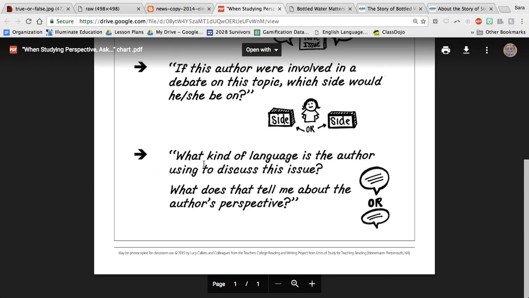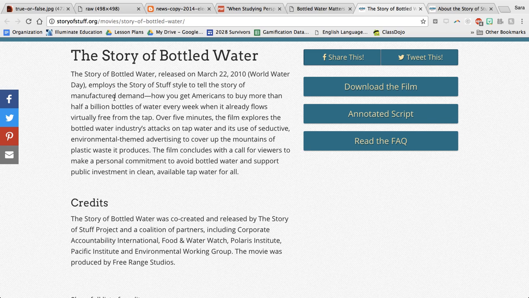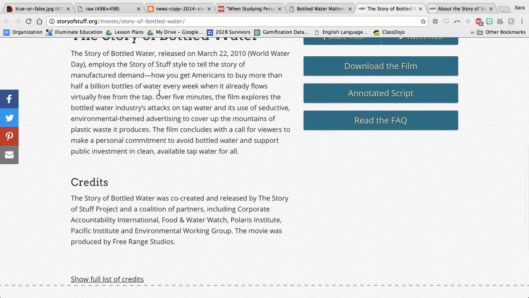I can go ahead and look to the language that the author is using to tell me a little bit about their perspective. So when I look down here, it says, over 5 minutes, the film explores the bottled water industry's attacks on tap water and its use of seductive, environmental-themed advertising to cover up the mountains of plastic waste it produces. This is pretty negative. They're saying that the bottled water industry is attacking. That does not sound very positive. It says, avoid bottled water. Support public investment in clean, available tap water. So I can tell here they're telling us to stay away.